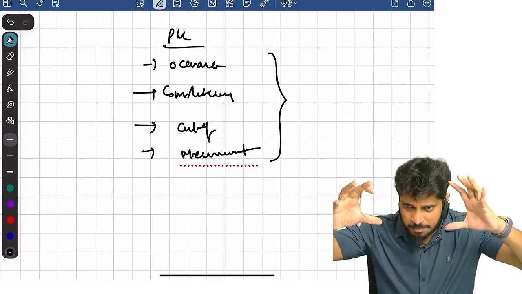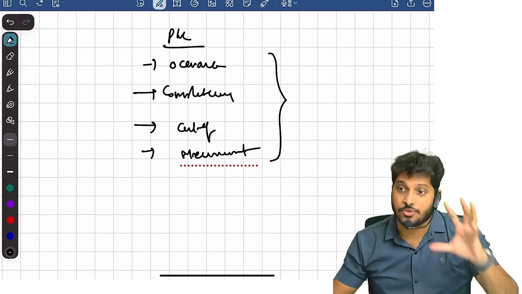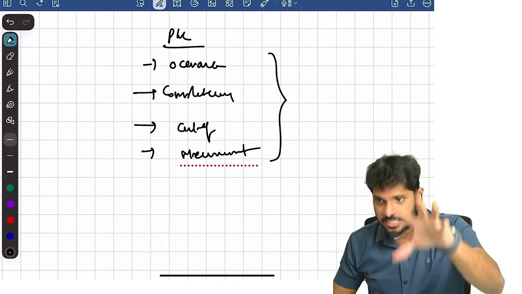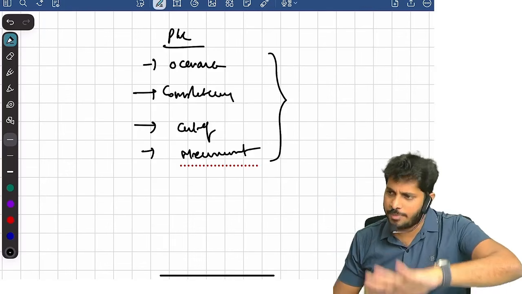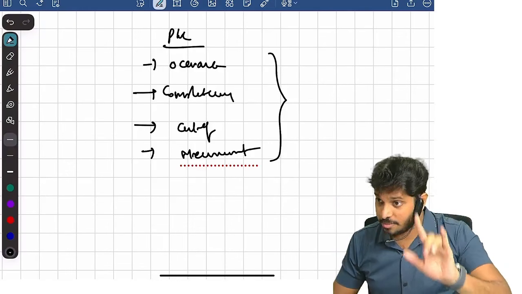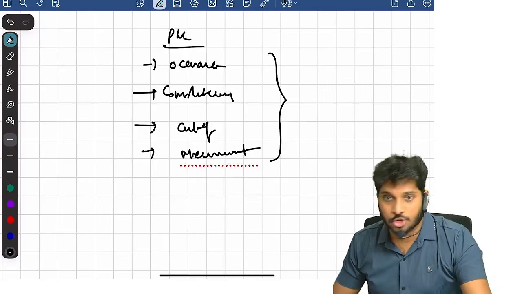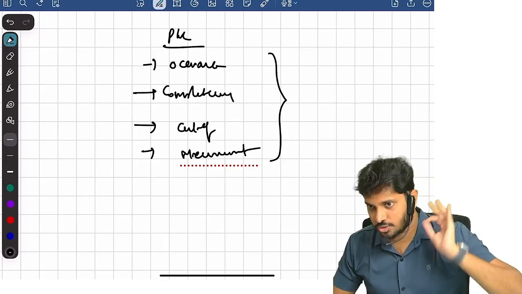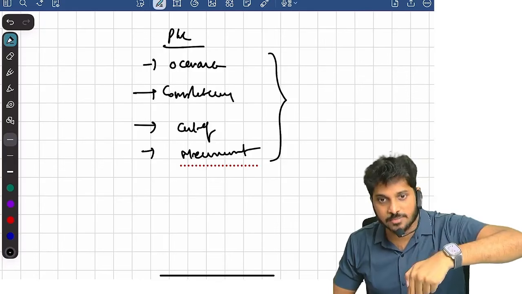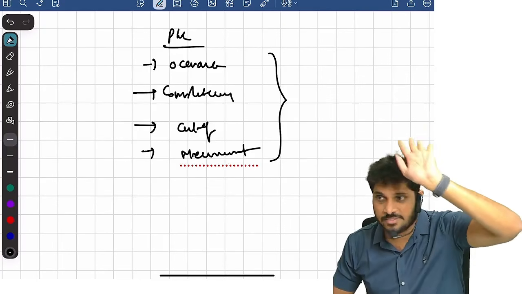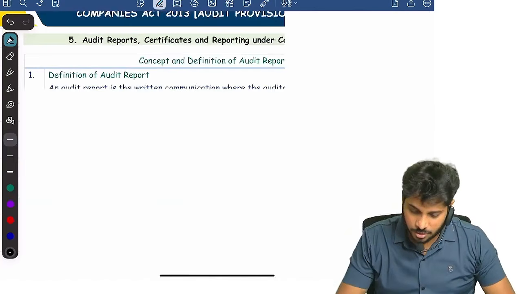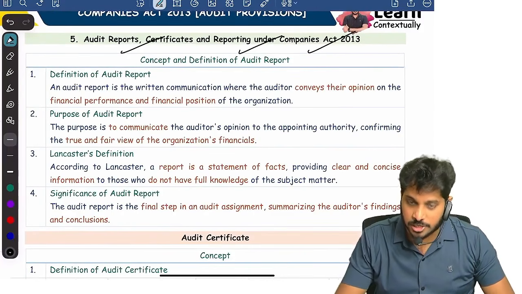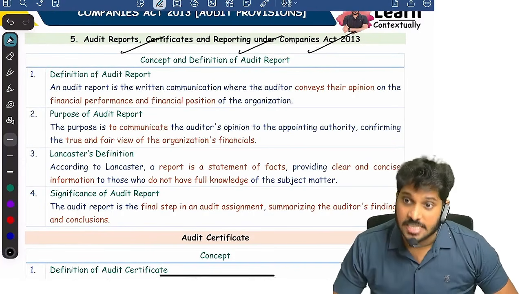So this is the basic introduction to the entire chapter. If you want to understand that particular topic, read it on your own, which is easy. And remember, important: a sure 7 marks question will come from this topic. Cost audit and secretarial audit put together, minimum 7 marks question. Company audit, minimum 7 marks question. Items of financials and special transactions audit, 7 marks question. Then we are going to discuss audit report and certificate, all this. Audit report topic, 7 marks question.